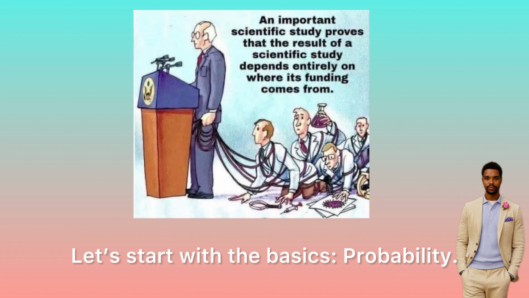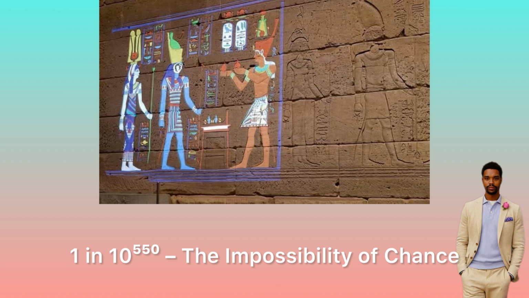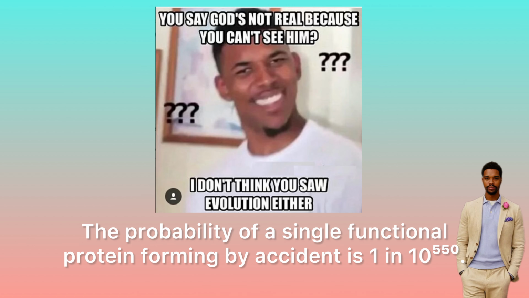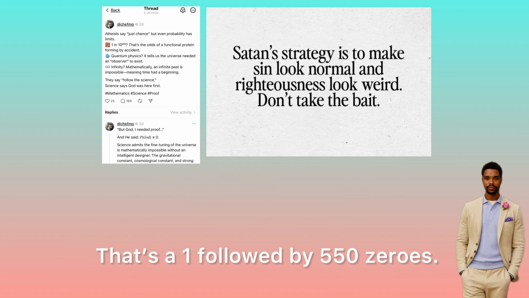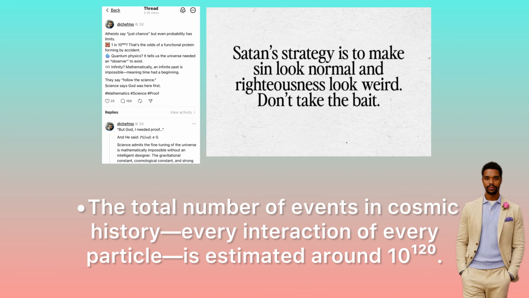Let's start with the basics. Probability. 1 in 10^550. The impossibility of chance. The probability of a single functional protein forming by accident is 1 in 10^550. That's a 1 followed by 550 zeros. For reference, there are only about 10^80 atoms in the entire known universe. The total number of events in cosmic history, every interaction of every particle, is estimated around 10^120.